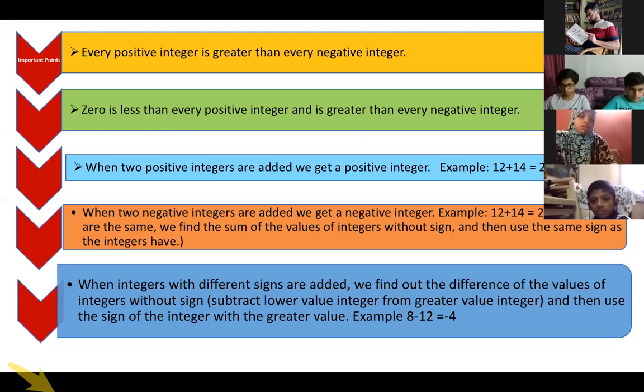When 2 positive integers are added, you just add, you get a positive number, right? 2 plus 3, 5. 5 plus 7, you will get a positive number. 100 plus 100, a positive number. Okay, but when 2 negative integers are added, what do we do? What answer you will get? Suppose I am adding minus 2 and minus 3. So what answer you will get? Plus minus will become this plus, and then we will add.